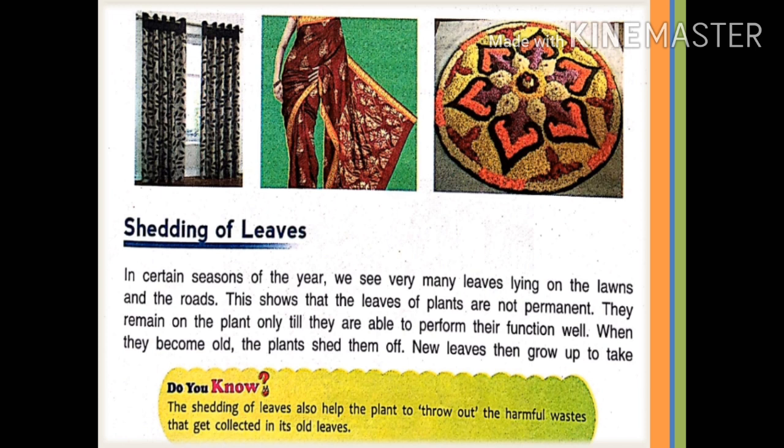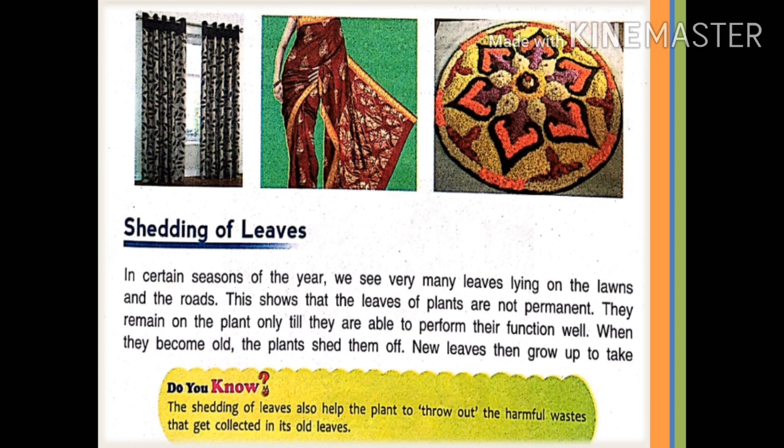Now move to the next topic, shedding of leaves. In certain seasons of the year, we see very many leaves lying on the lawns and the roads. This shows that the leaves of plants are not permanent. They remain on the plant only till they are able to perform their function well. When they become old, the plants shed them off. New leaves then grow up to take the place of old leaves.